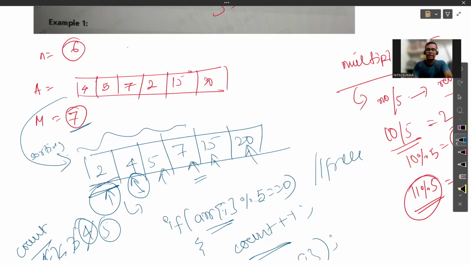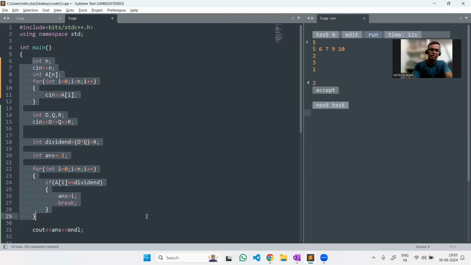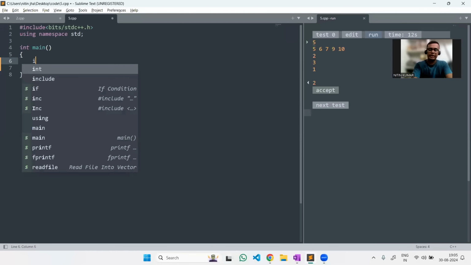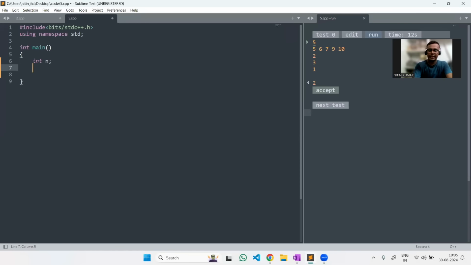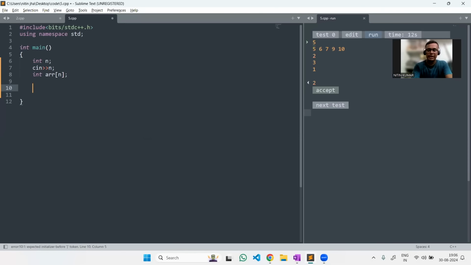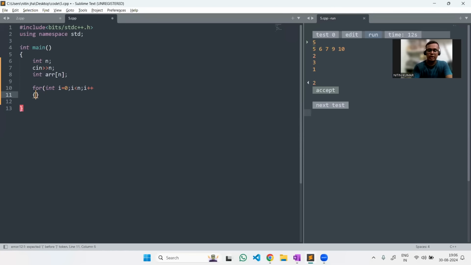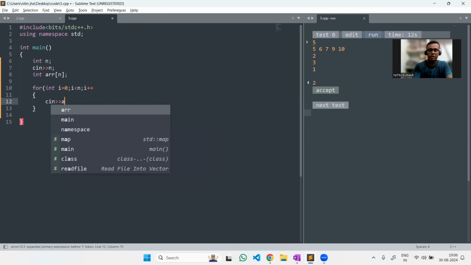So we are going to implement it here. Let me go to the compiler and do the same. The first input will be n, which is the size of the array. And the next will be the array of that particular size. Let's take each element of the array also as input: for I from 0, I plus plus, and cin of array of I.